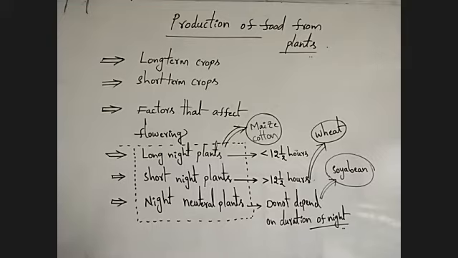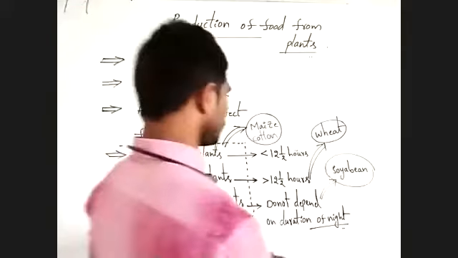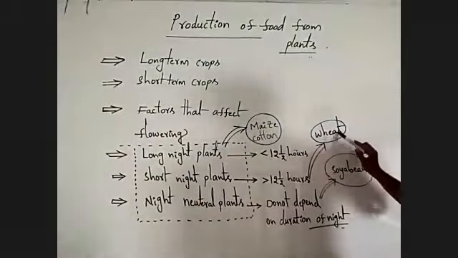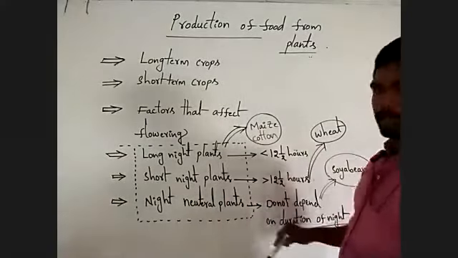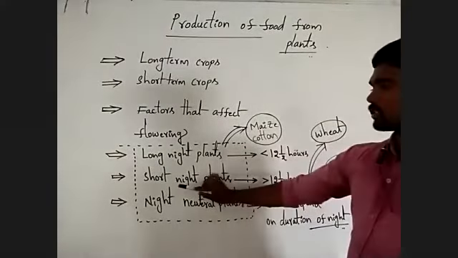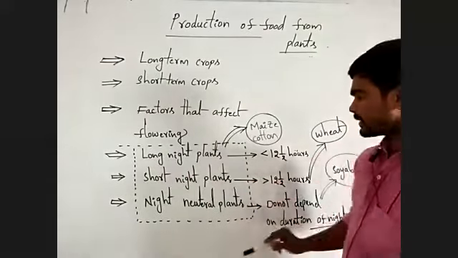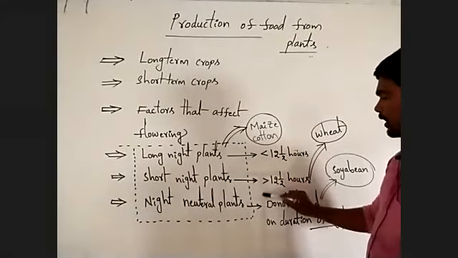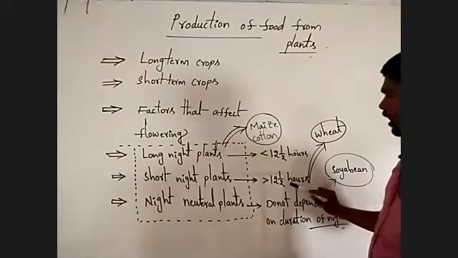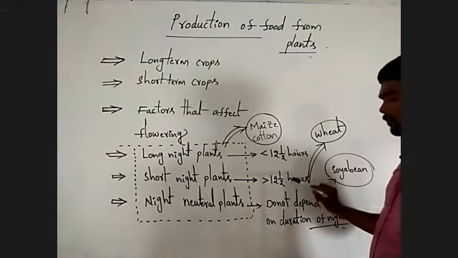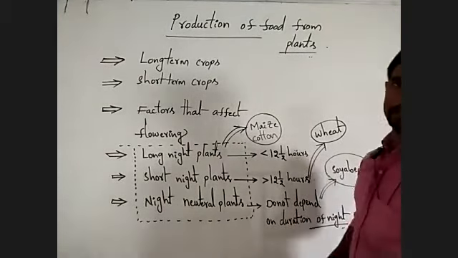Okay, observe. Here, observe wheat. Wheat is a short night plant. It requires less than 12.5 hours of night duration.